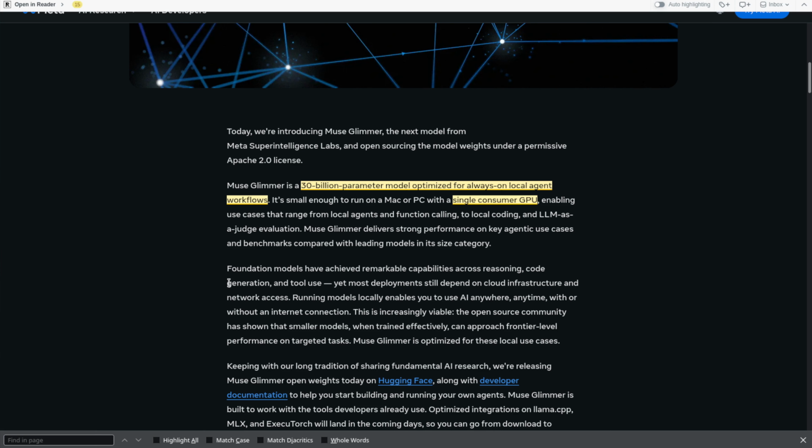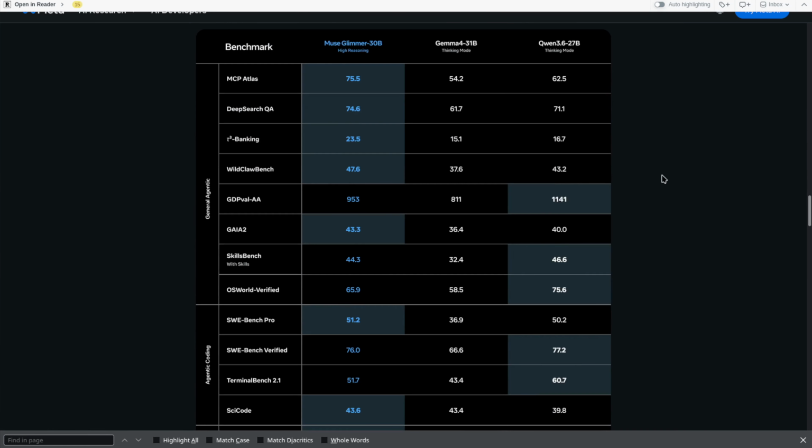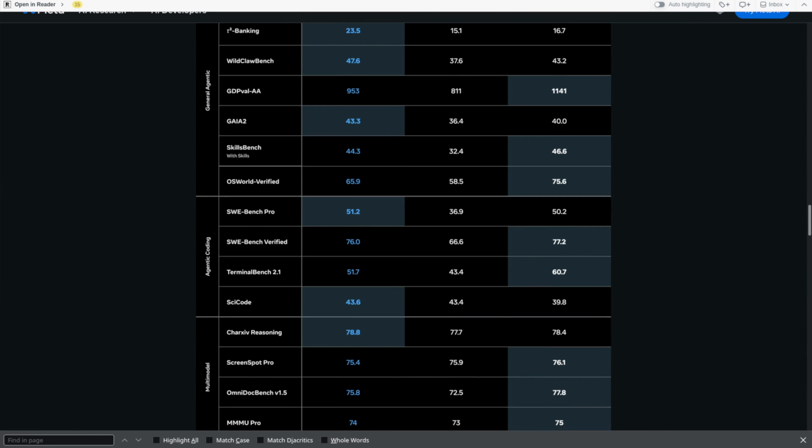However, this is the latest model, so ideally it should be better than the previous model. And according to Meta and their own harnesses, Glimmer does beat out Gemma and Qwen in several benchmarkings. It's important to note that for the most part, they do showcase it not winning in some benchmarks, so it tends to hallucinate at a higher rate, like 82% compared to Gemma or Qwen.